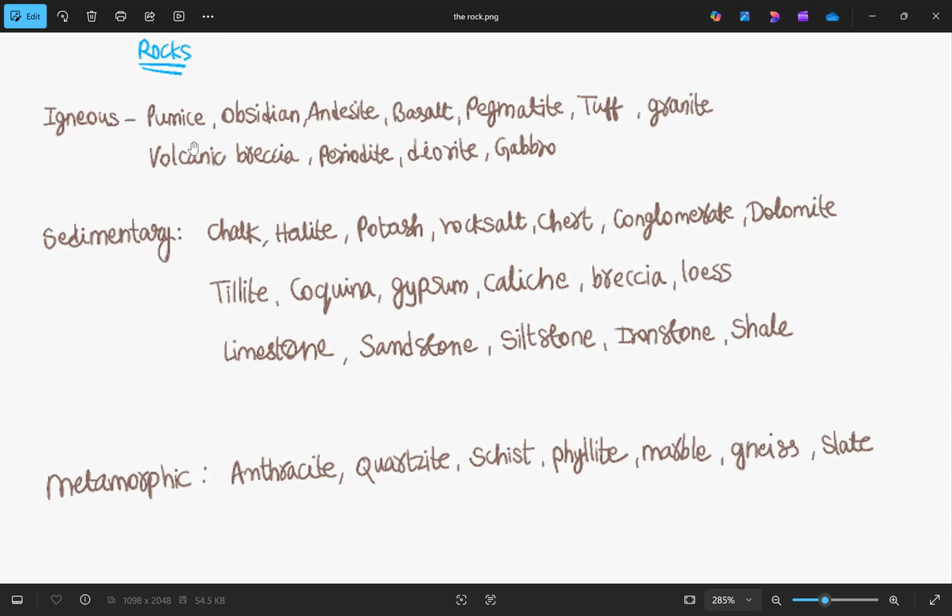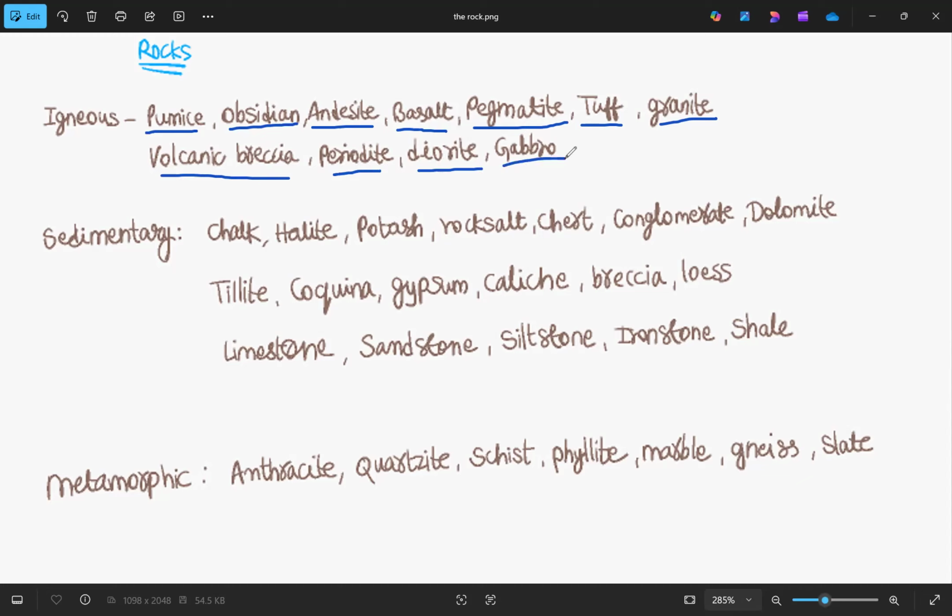And we'll try to learn some of the igneous rocks. The first one is pumice, and the next one is obsidian, then andesite. Next one, basalt, is also an igneous rock. The next ones are pegmatite, tuff, granite, volcanic breccia, peridotite, diorite, gabbro. So these are the igneous rocks.